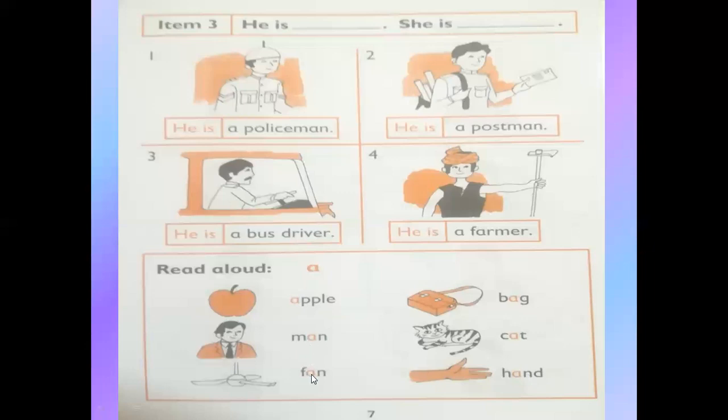Fan, with "a" between these two letters. Bag. Cat. Hand. Okay. Now all of you, first I will speak, then you have to read.